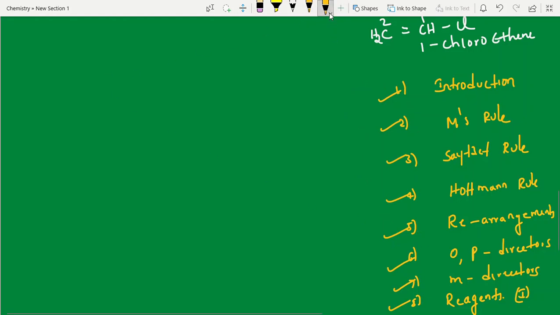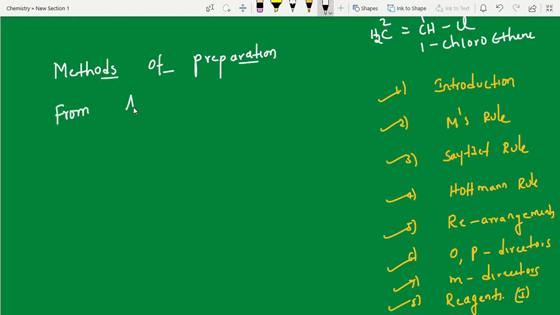Now I am going to start methods of preparation. In methods of preparation, where do we have to concentrate, and how can we study easily in less time? I am going to give some ideas. Students, first, preparation from alcohol. How to prepare alkyl halides from alcohols. Alcohols, what is the general molecular formula? ROH plus, what reagent? HX, I am taking.